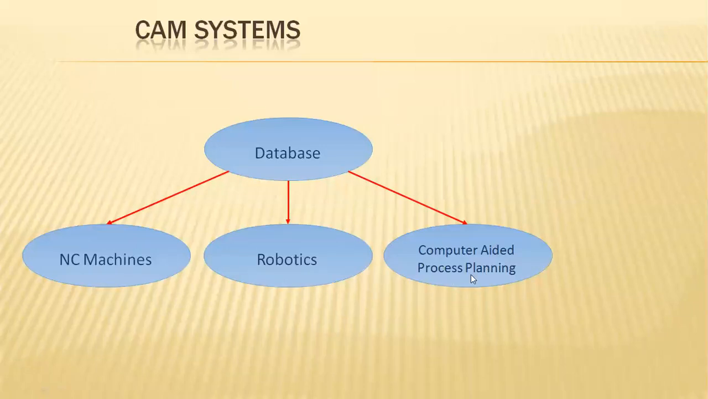Next one, the third classification, is computer aided process planning. See here, whatever the instructions in the form of designs or alphabetical orders or the pictorial representations that you are exercising here will be reflected directly to the machinery, and the robots will work as per the instructions given in the form of programming data.